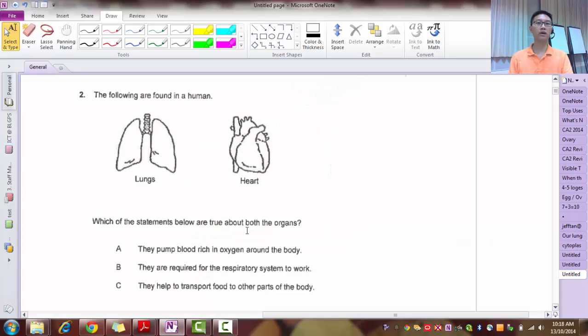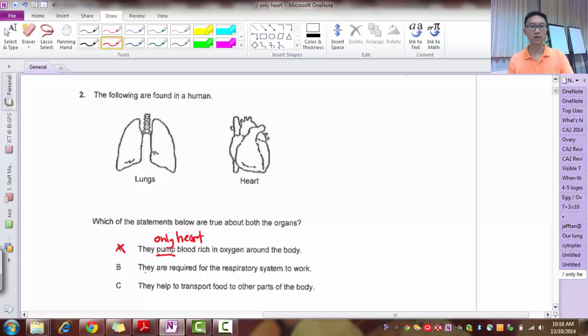Question 2. The following are found in a human. Which of the statements below are true about both organs? So I want something that's true about both the lungs and the heart. Okay, so let's look. A. They pump blood rich in oxygen. So when you see the word pump, this is not true because pump is only the heart. Okay, only the heart pumps blood.